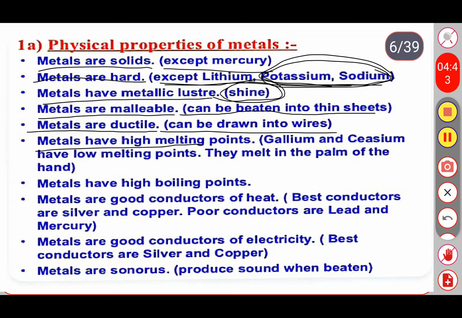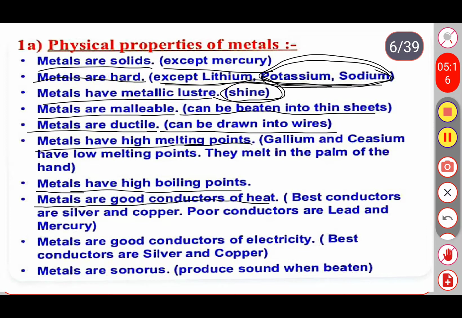Metals have high melting points. Most of the metals are rigid in nature, which means their melting point and boiling point are obviously high. But we have two exceptions here, gallium and cesium. Gallium and cesium have very low melting points. They melt in the palm of the hand. And next one, metals have high boiling points.